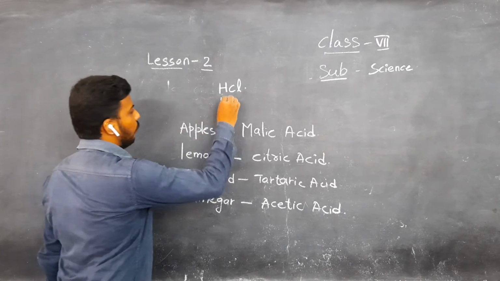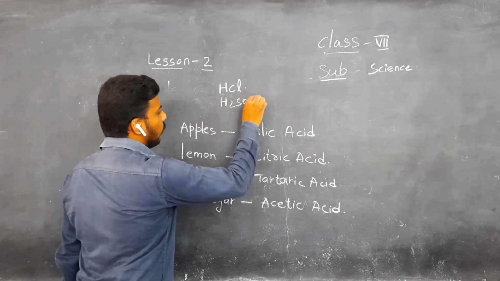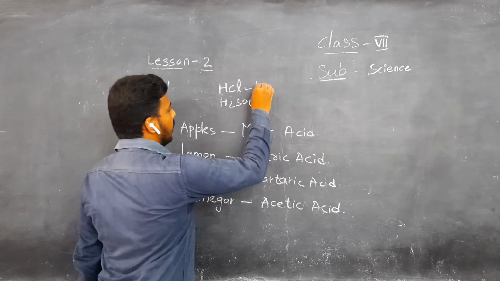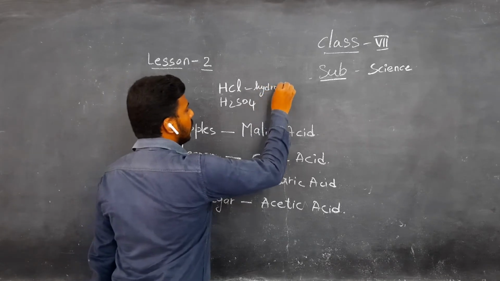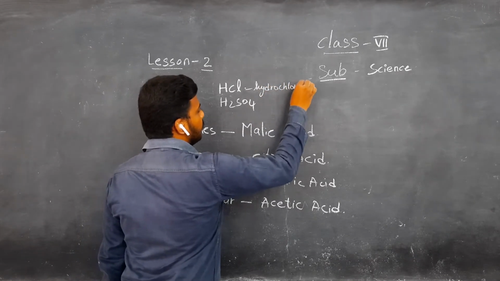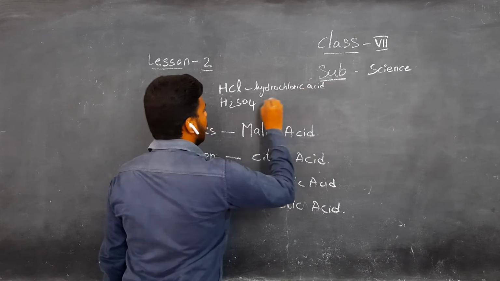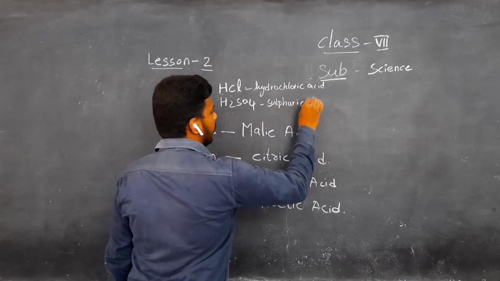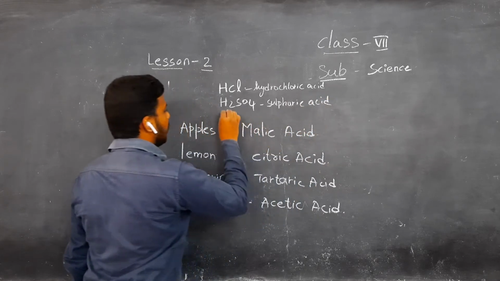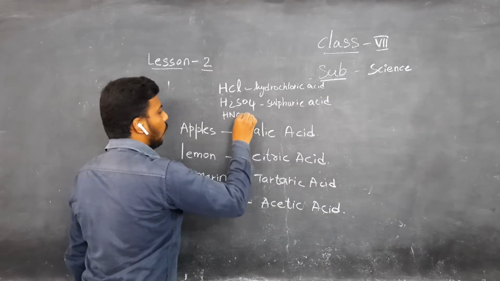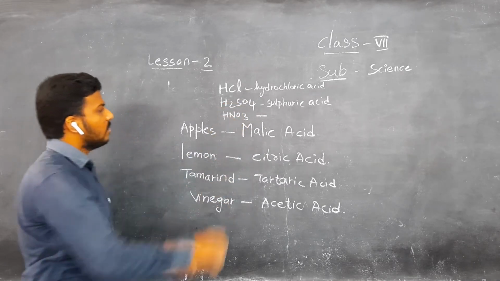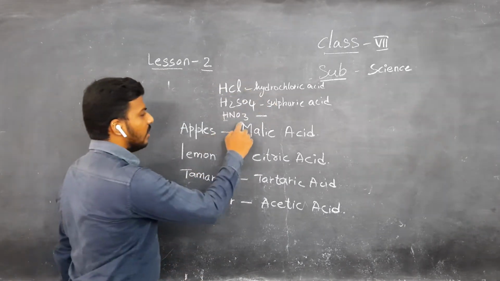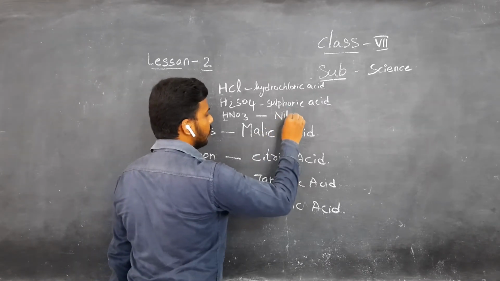Then H2SO4, sulfuric acid. Next, HNO3. These are the chemical formulas of those names. HNO3 is nothing but nitric acid.